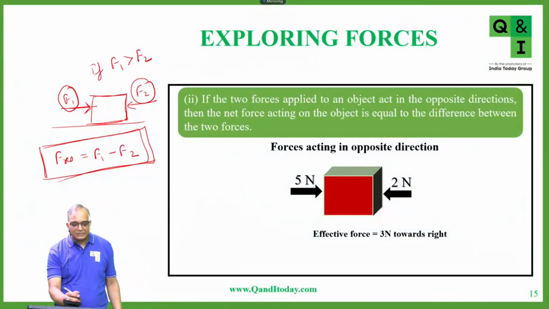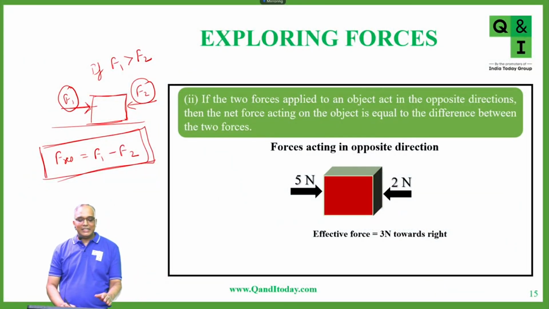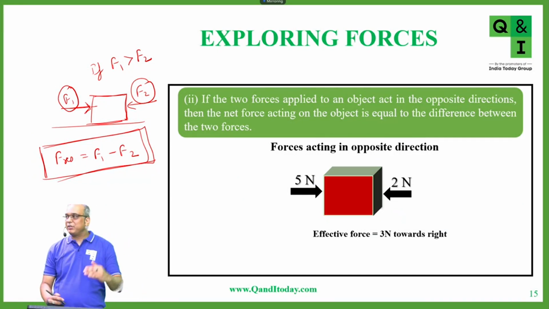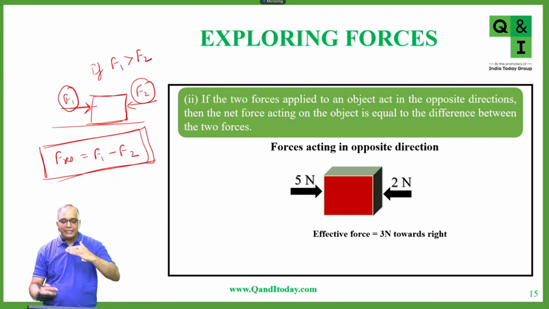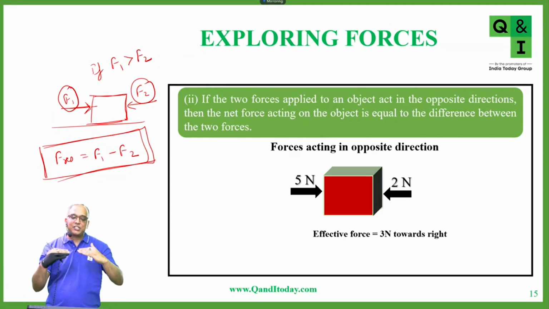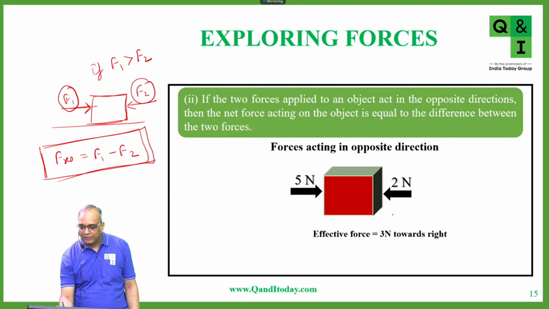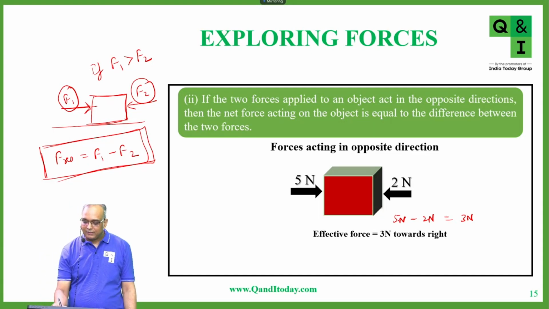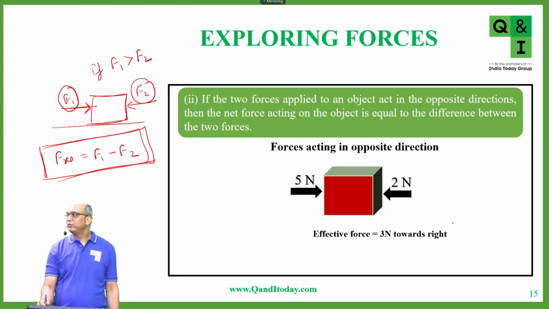Yeah. So resultant force is F1 minus F2 if it is in opposite direction. So in this case, because 5 Newton was acting towards right and 2 Newton was acting towards left, the resultant is 5 minus 2, that is equal to 3 Newton. So 5 Newton minus 2 Newton is going to give you 3 Newton. Clear, students? Okay, let's move.